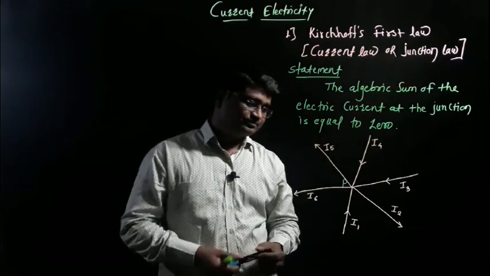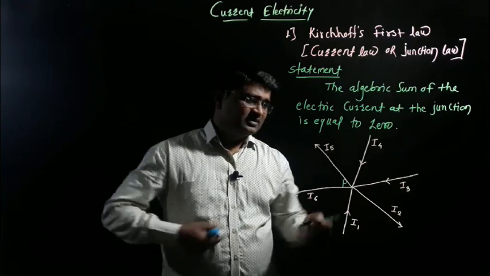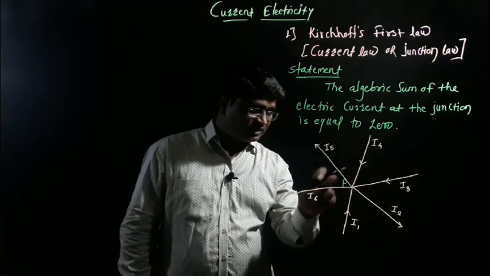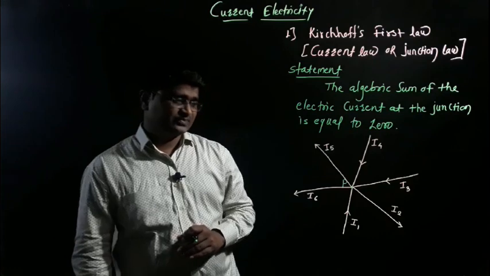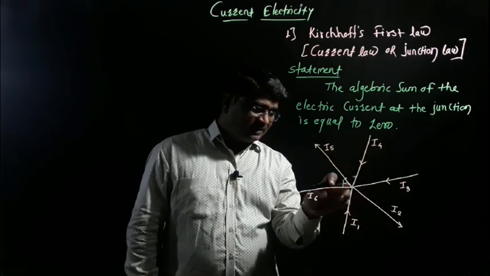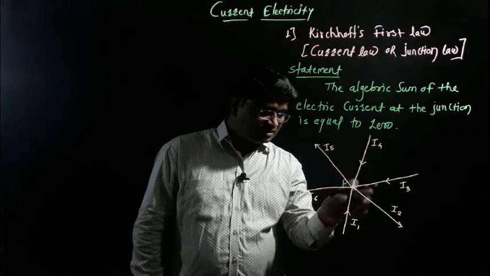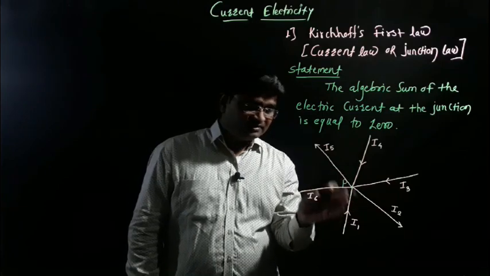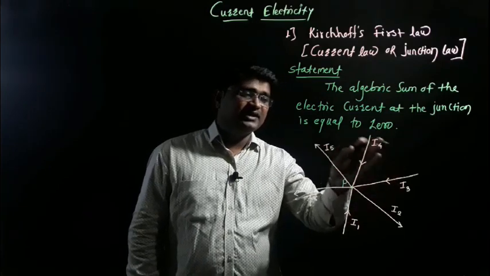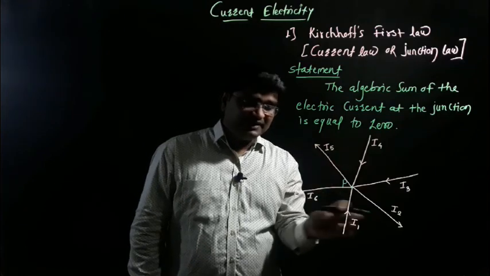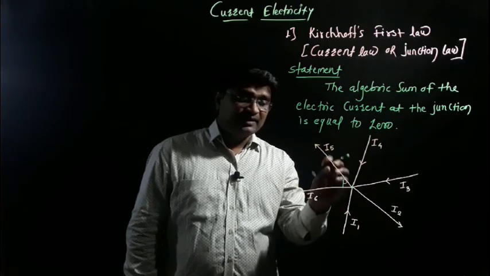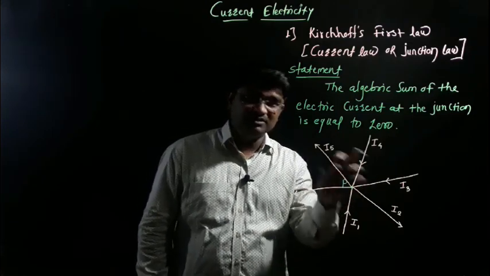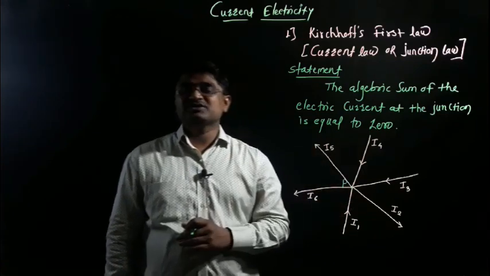Now let's see here. This point P is called a junction because at this point two or more conductors are joined. According to this, at the point of junction, the algebraic sum of all electric currents is equal to 0. It means that all these electric currents, I1, I2, I3, I4, I5 and I6, are combined, and at the point of junction their sum is equal to 0, because the algebraic sum of all electric current at the point of junction is 0.